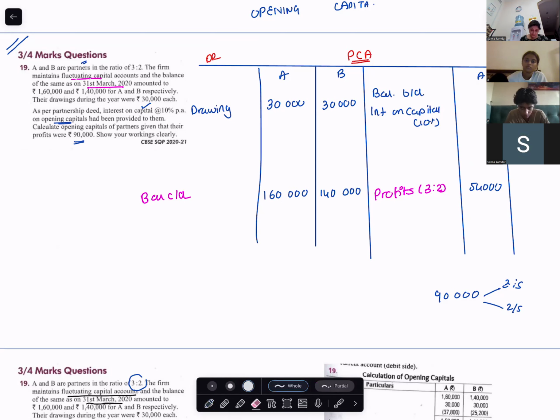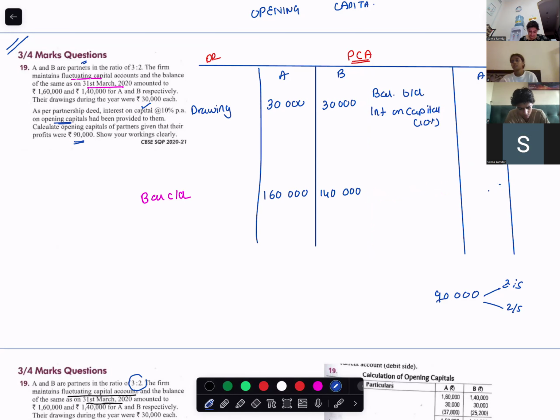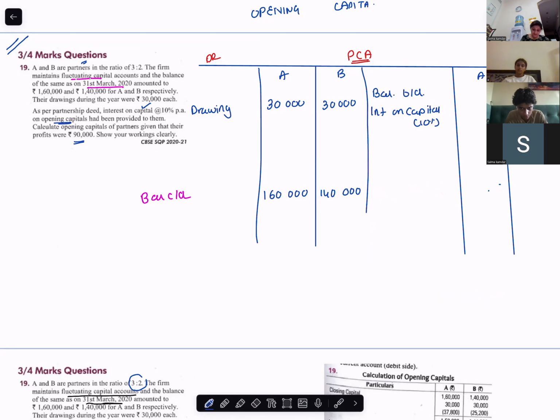So this profit is profit before appropriation or after appropriation, that is not mentioned properly. When they give you profit directly without mentioning it, that means this is the profit given in the profit and loss account.